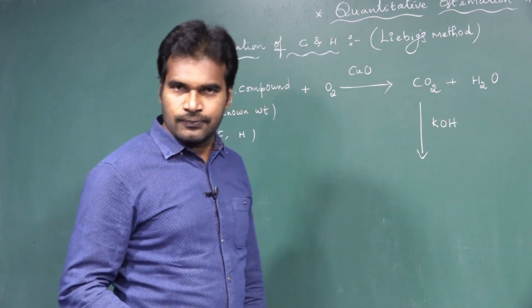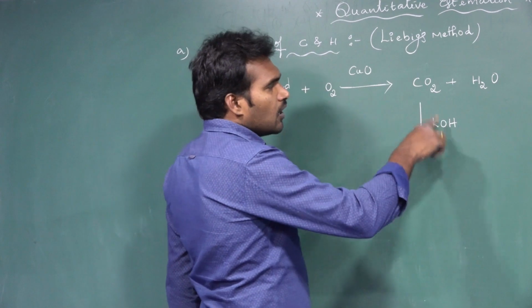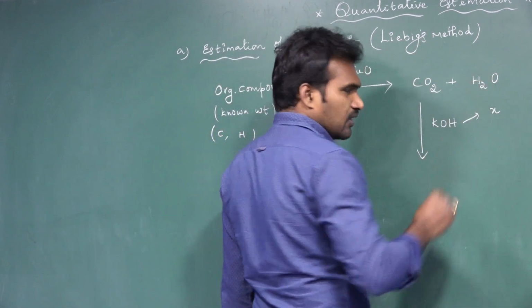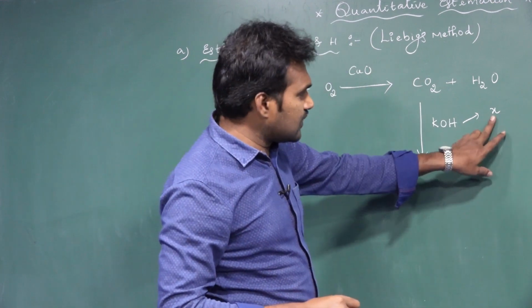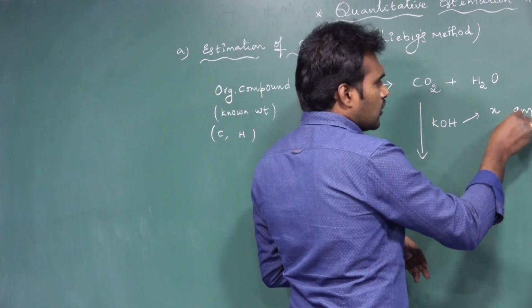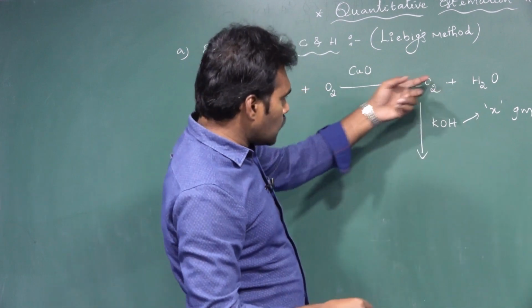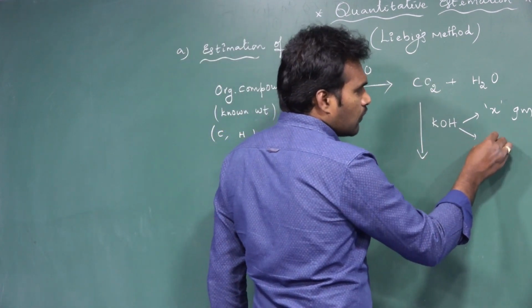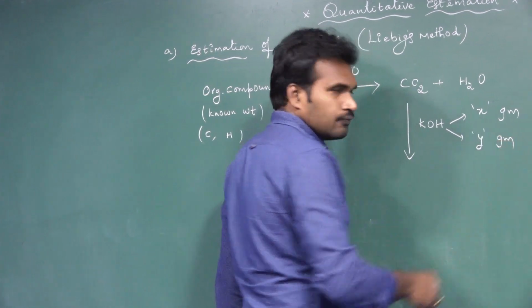to dissolve in it. Initially, before we pass this, consider the weight of KOH as X. So X is the weight of KOH before, and after you send this CO2 into the KOH solution, the weight of KOH becomes Y grams.